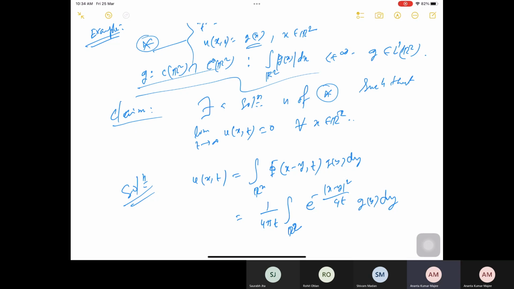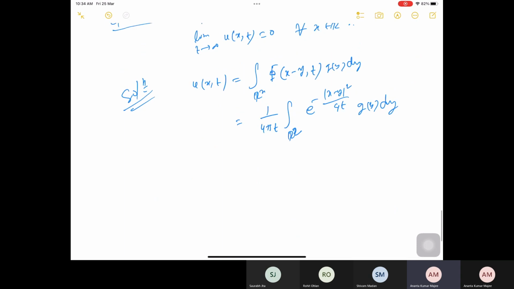I know the solution to this star is given by this form. So here I have to check that the limit as t goes to infinity of u of x,t is equal to 0 for all x in R^d. For that, I have to check that given epsilon positive, I can find some m positive such that for all t greater or equal to m, my u of x,t should be less than epsilon for all x in R^2. Then we are done.